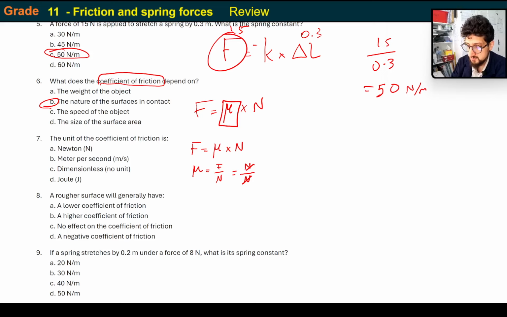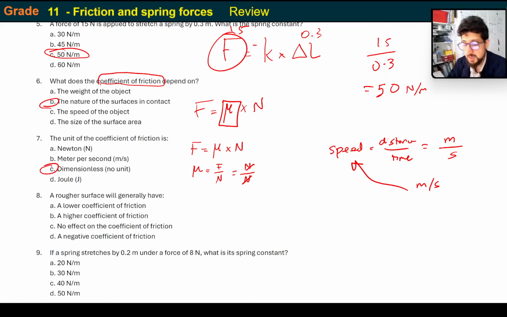So let me just give you another example. Speed equals distance over time. Now, what's the unit for distance? Meters. What's the unit for time? Seconds. So speed has a unit of meters per second, right? That's all it is. It's that divided by that. So mu is force over normal force, which is newtons over newtons, so it doesn't have any units, dimensionless.